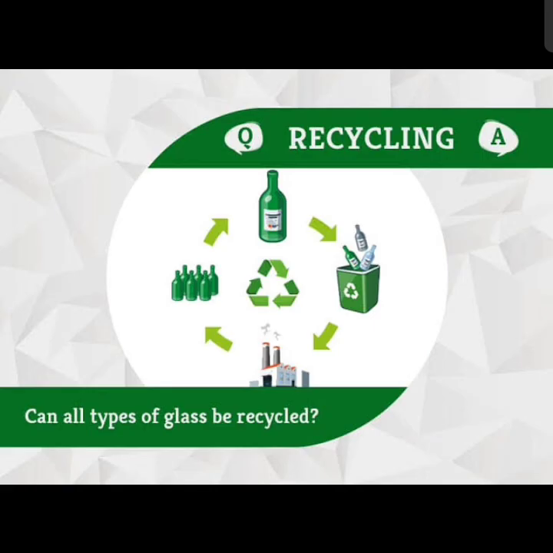Now we can also see that glass is recycled. Glass is 100% recyclable. How are papers recycled? Old papers are recycled to make new things from paper. The same way the glass can also be recycled. If you have old bottles or old glass which you do not use, there is a company which recycles the old things made from glass. You can go to that company and give your things and they will form new things for you from the old glass.